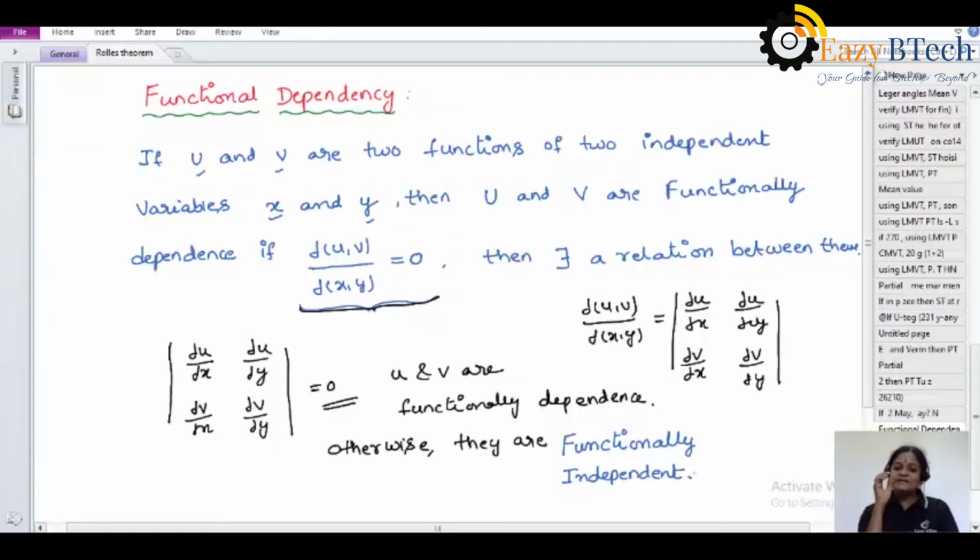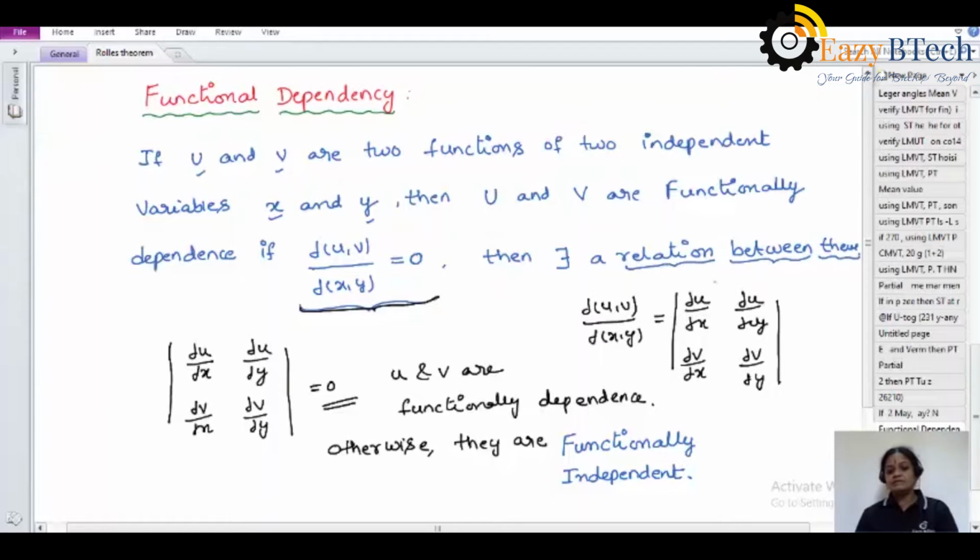Remember this thing, students: if the Jacobian transformation value is equal to 0, then they are functionally dependent. Otherwise, if it is not equal to 0, then u and v are said to be functionally independent. If dependence is there, then there exists a relation between them.